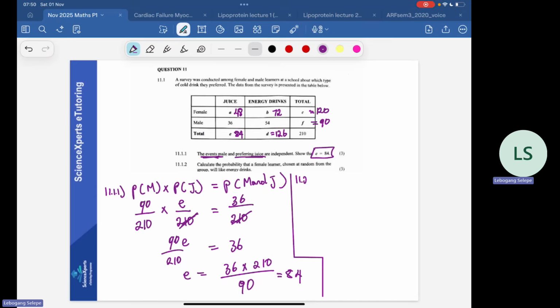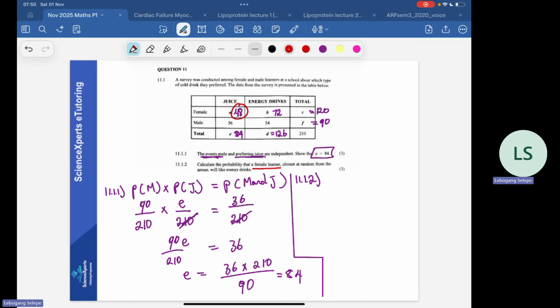11.1.2. Calculate the probability that a female learner, so we are given that this learner is a female, chosen at random from the group, will like energy drink. So we need to say out of the female learners, how many like energy drink.